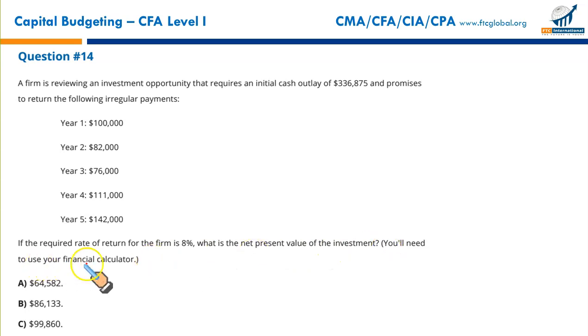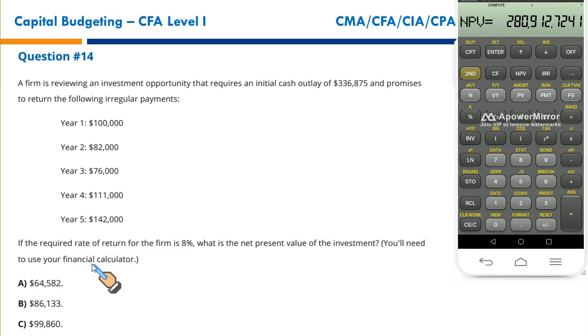You will need to use your financial calculator, and of course that's what we're going to do. Since we have just used this calculator, you need to clear the registers, the field where the data has been entered. What you will do, you write CF, second, clear. Your IRR should show 0, NPV should show 0. For this you need to press second and CE/C, that will clear all the work. So your IRR should show 0, your NPV should show 0, your CF will and should show 0. Now your calculator is again reset to solve the next question.